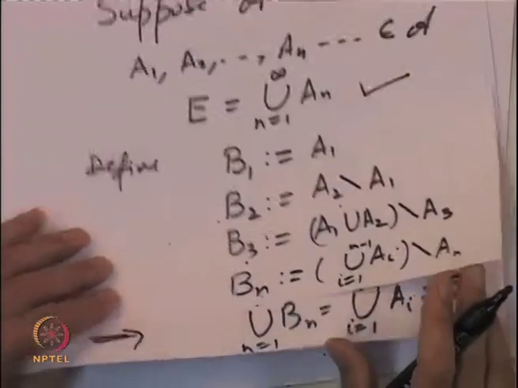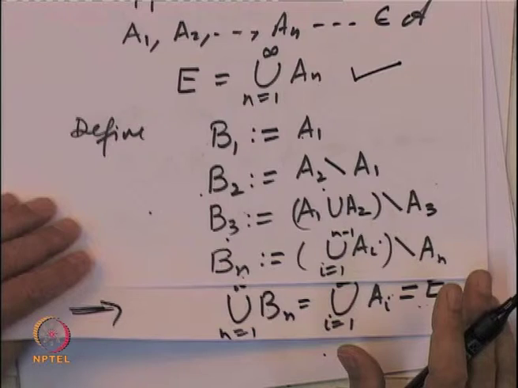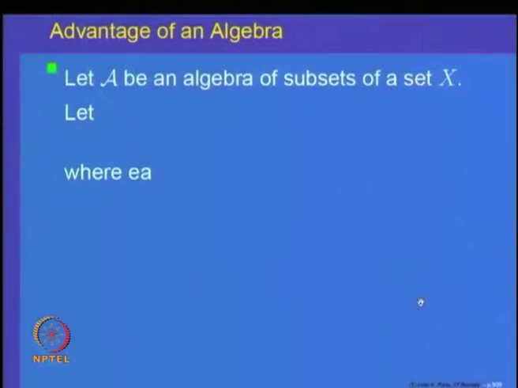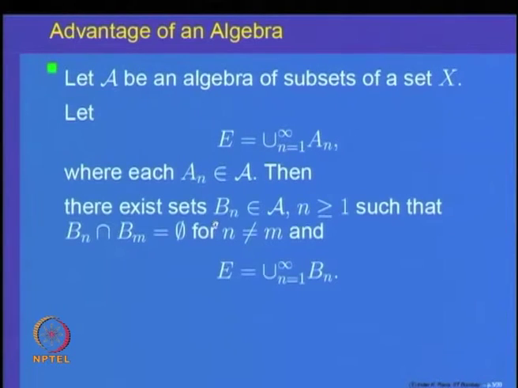So, what we are saying is we have proved a theorem which is going to be quite useful, and that is the advantage of being inside an algebra. So, let us recall once again, if A is an algebra of subsets of a set X and a set E is the union of A n's, n equal to 1 to infinity, where each A n belongs to A, then there exist sets B n's belonging to the algebra, which are pairwise disjoint, and their union is equal to E. So, any countable union in an algebra can be represented as a countable disjoint union.